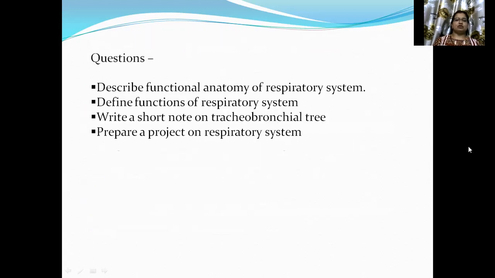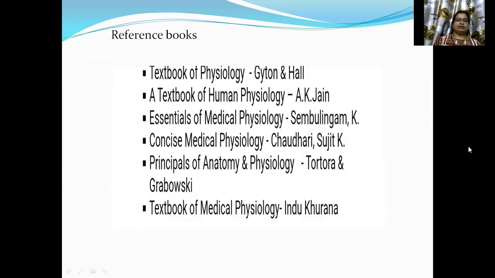And there are some questions. Describe the functional anatomy of the respiratory system, define the functions of the respiratory system, write a short note on the tracheobronchial tree, and prepare a project on the respiratory system. And some reference books are here.